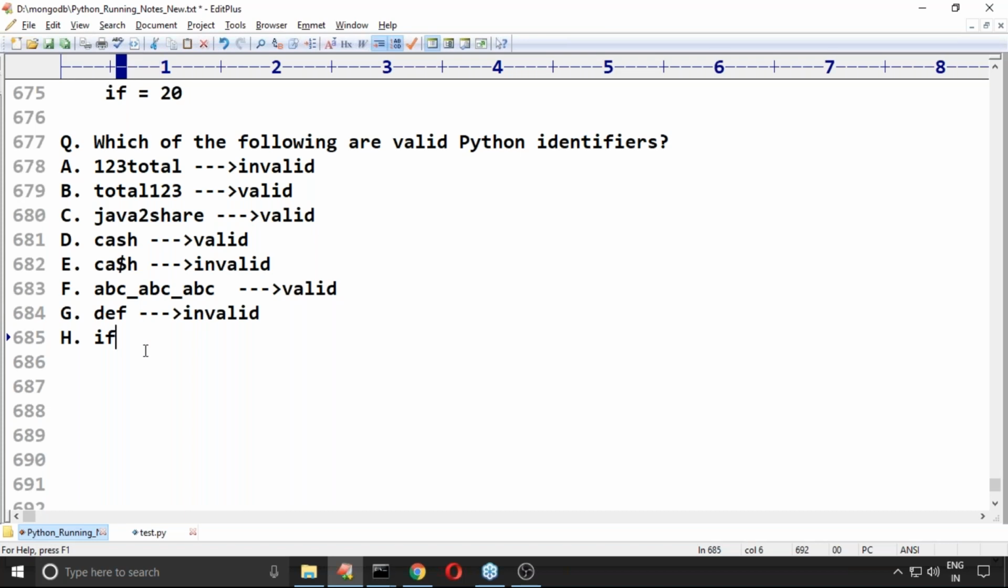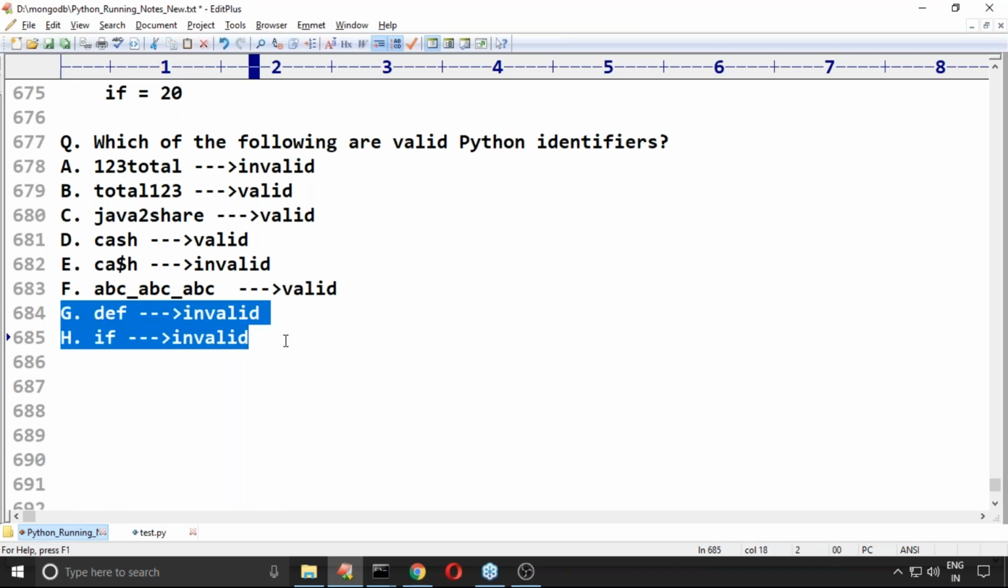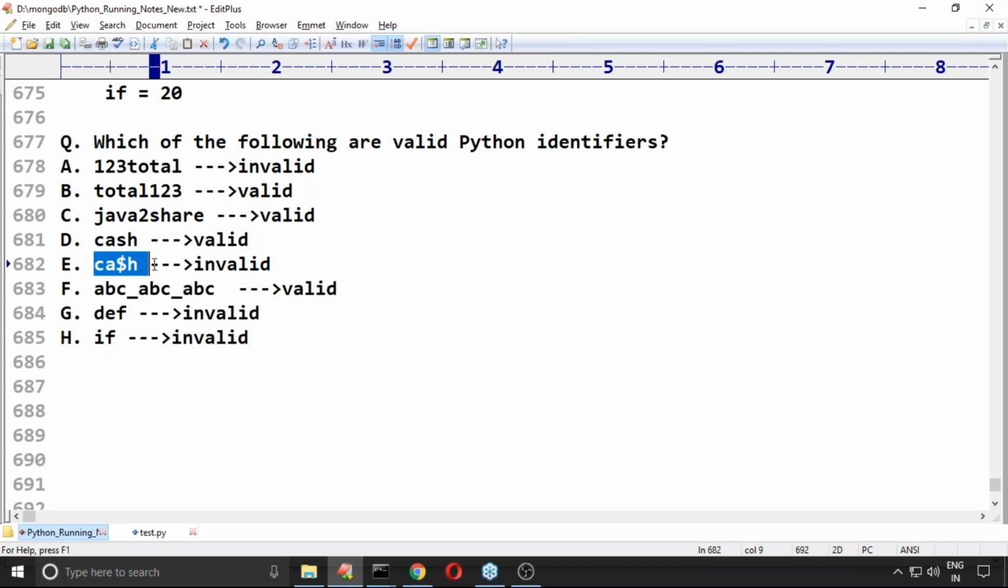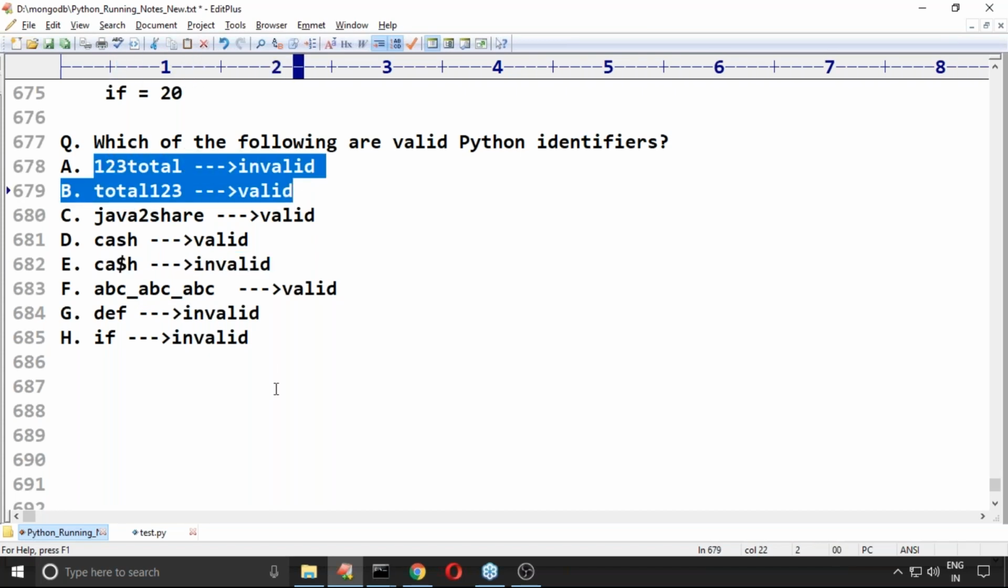Next, if is also invalid, because we just covered it already. These two are invalid because they are reserved words. Next, the dollar symbol we can't use, that's why it is invalid. Next, an identifier should not start with a digit, that's why it is invalid. That's all. Can an identifier start with an underscore symbol or not? Happily we can take it, no problem at all.